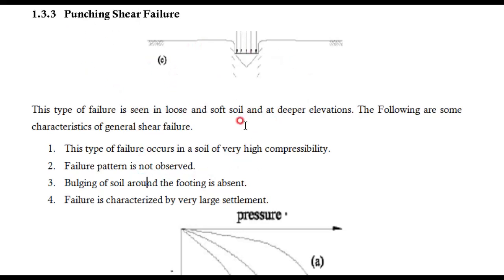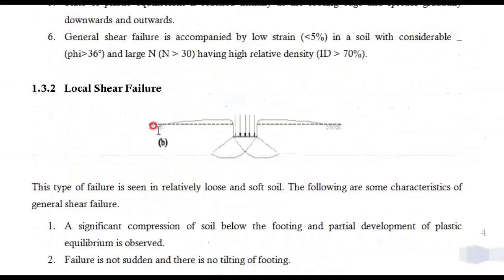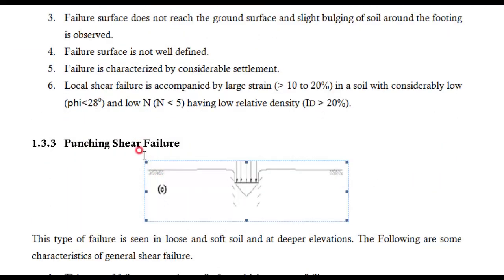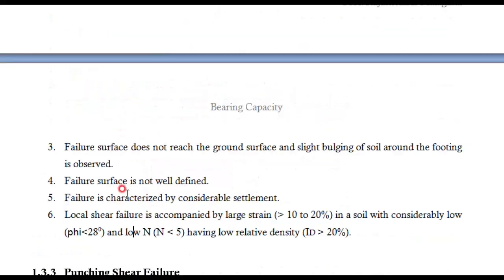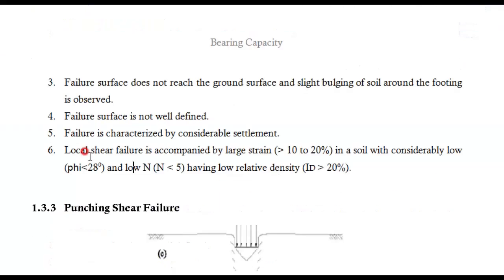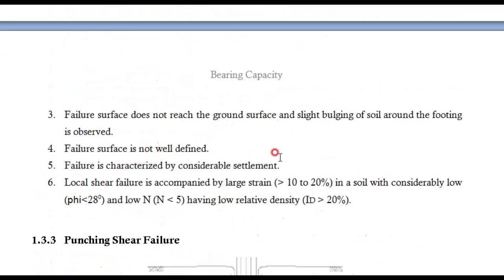If you observe such a type of soil, then you need to avoid such soil, or you need to make some modification to get good strength in the soil. And next, coming to local shear failure, its properties fall between general shear failure and punching shear failure. It is not too strong like general shear failure, and it is not too weak like punching shear failure. The properties fall in between, and that is your local shear failure.